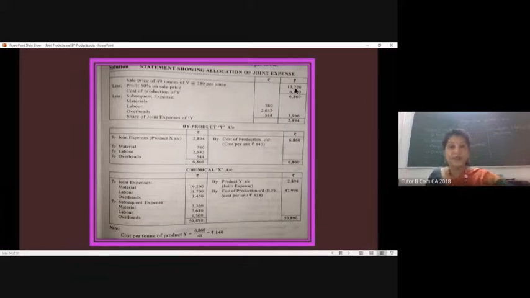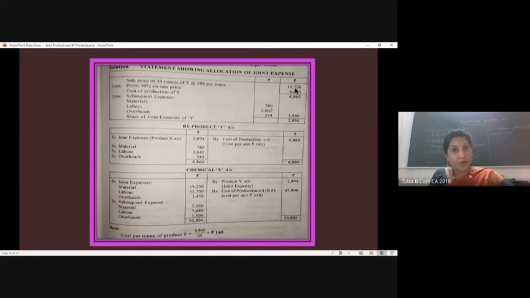Let me just summarize byproduct. The basic nature is, it is not of high value, it is not so important, but it is also a result of the production process.